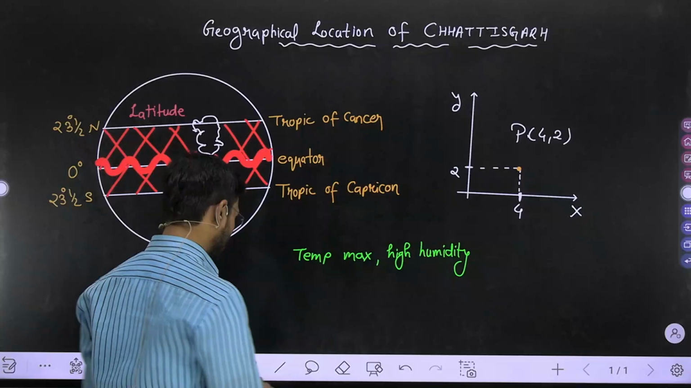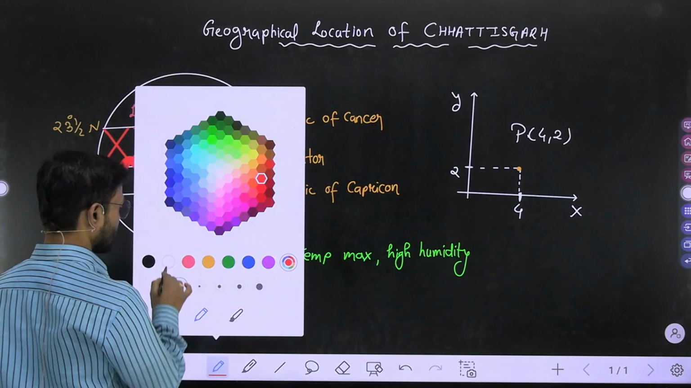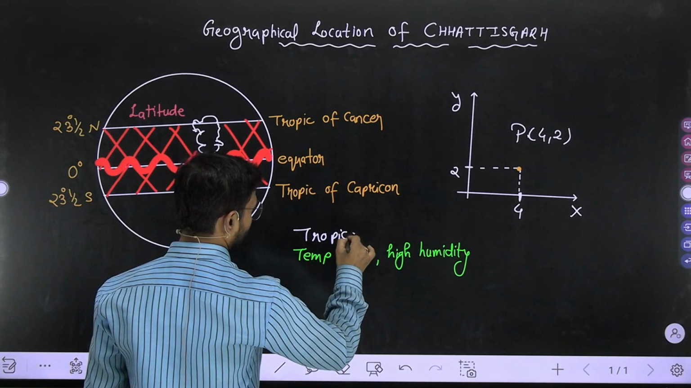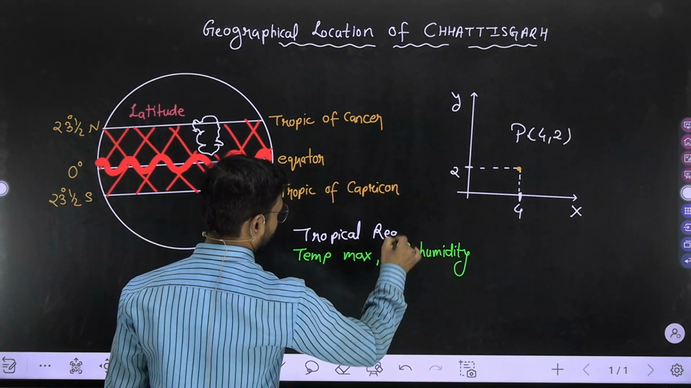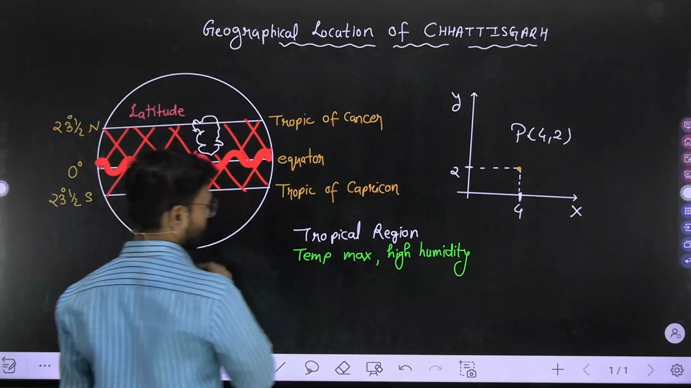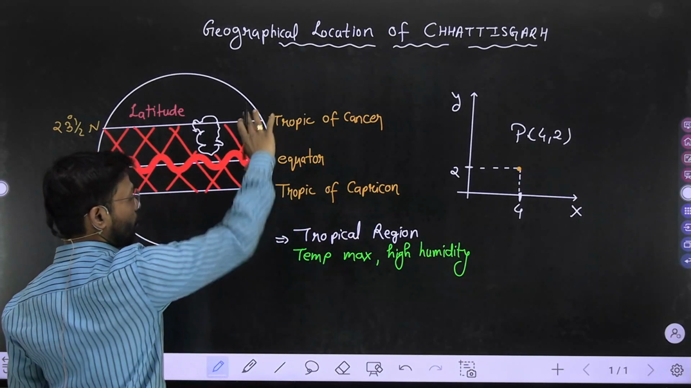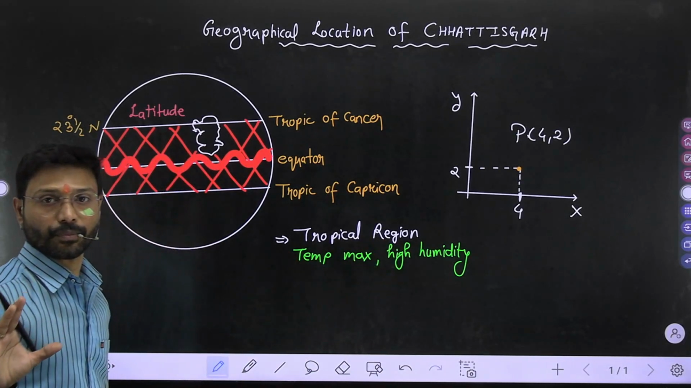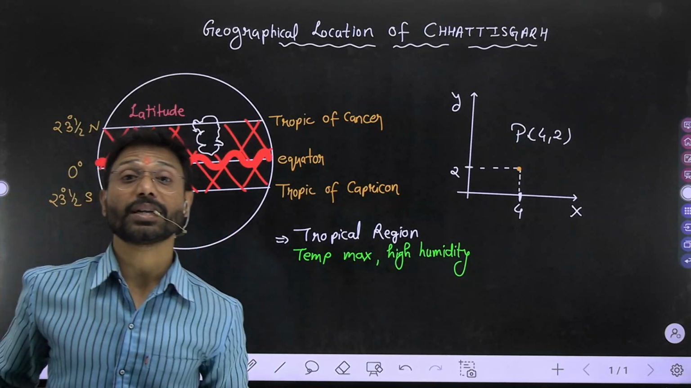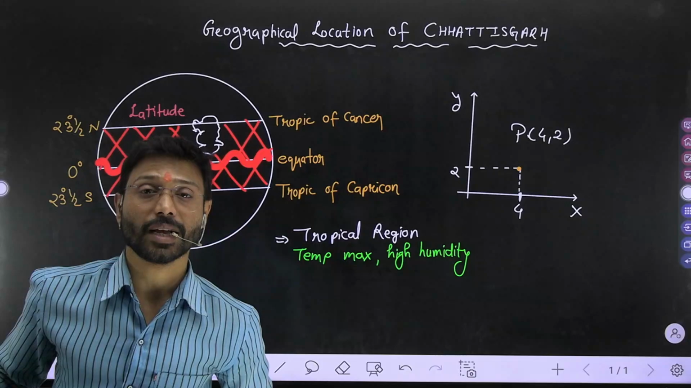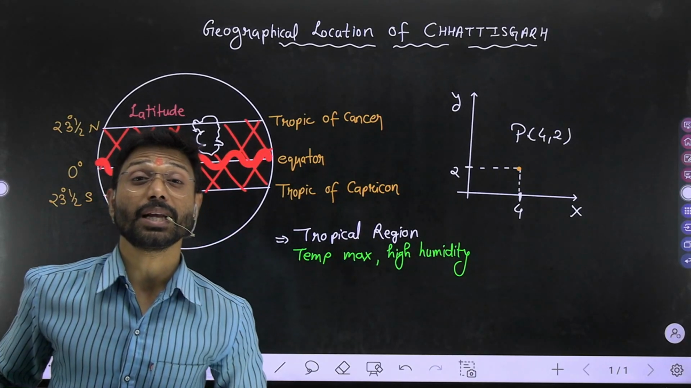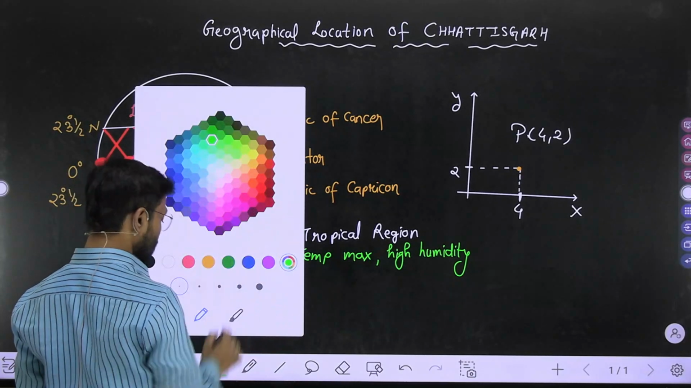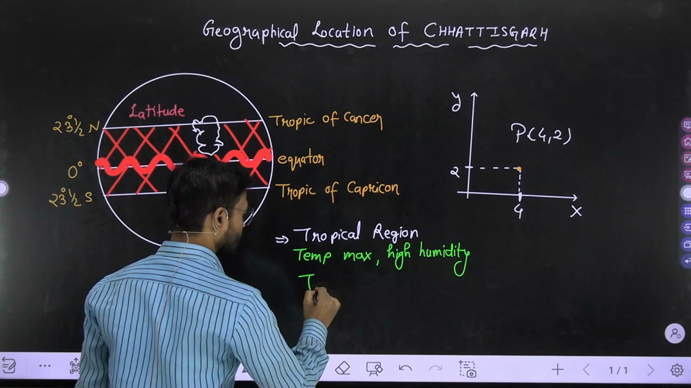What is its name? Tropical region. Always remember, tropical region. So this tropical region has the characteristic of high temperature and high humidity. So what kind of climate are you getting here? You are getting a climate with the name tropical climate. What climate are you getting? Tropical climate.